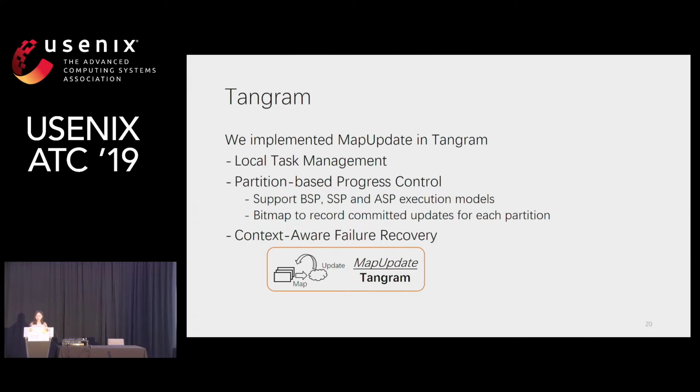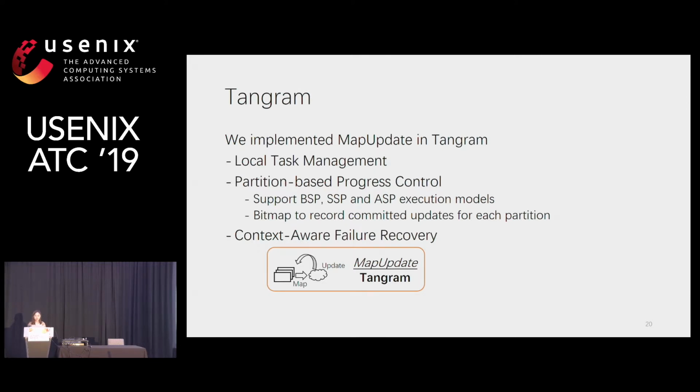Tangram uses the partition-based progress control mechanism to support the bulk synchronous model, the bounded delay model, and the asynchronous execution model. It associates progress with partitions instead of workers. For each update partition, we use a bitmap to record the map partitions from which the updates have already been committed.